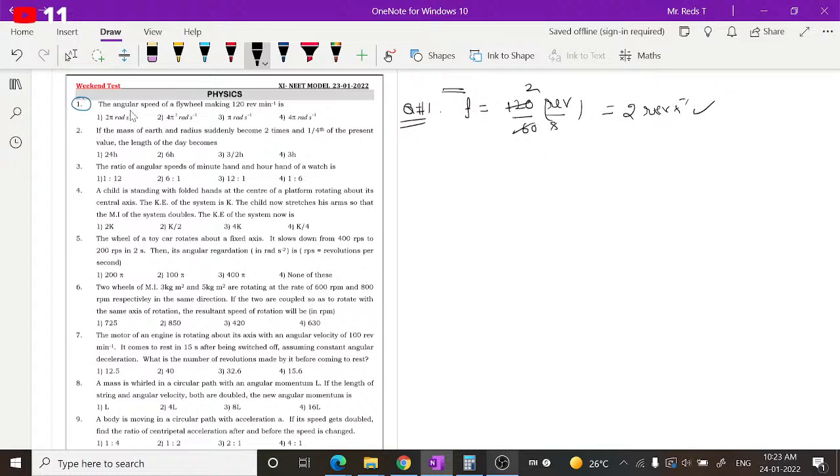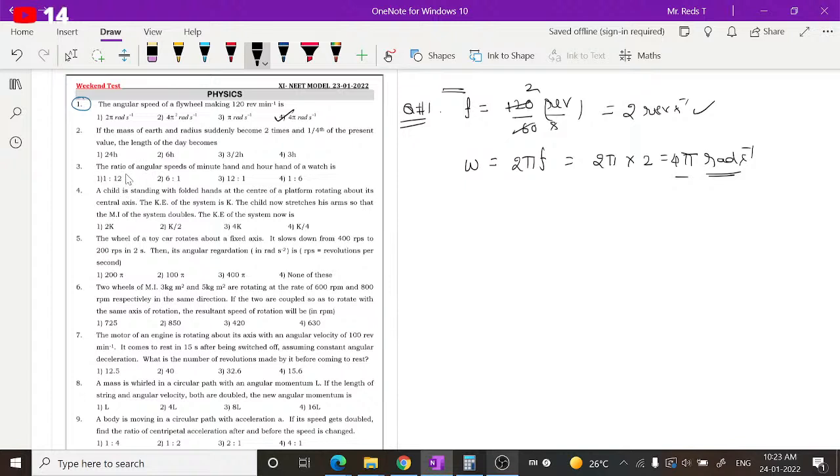Then we are asked to find the angular speed of a flywheel making 120 revolutions per minute. Angular frequency, or angular speed, is denoted by the symbol omega, which is equal to 2 pi f, which is 2 pi into 2, equal to 4 pi. The unit of angular velocity is radian per second. So 4 pi radian per second, this option is right. That's it. Okay, next. Usually we'll be having alternate questions, the circular motion based questions.